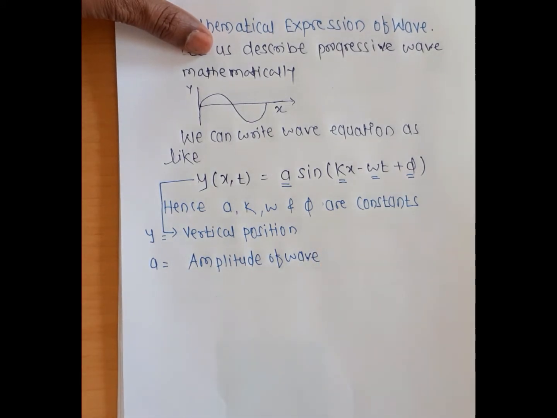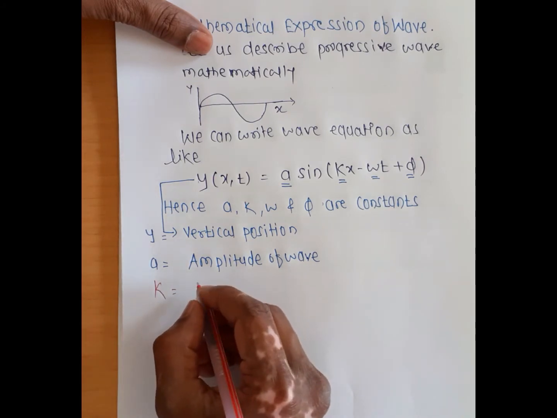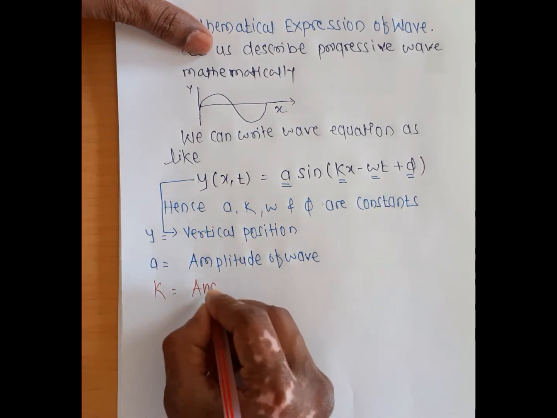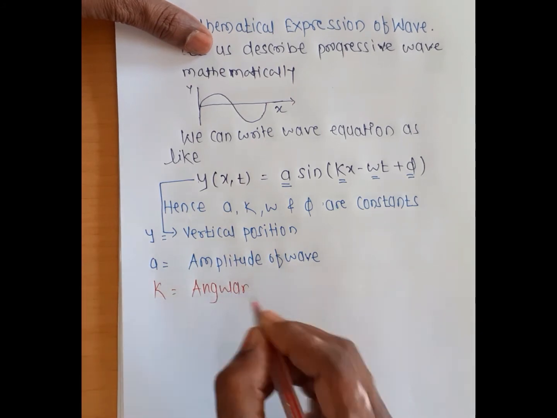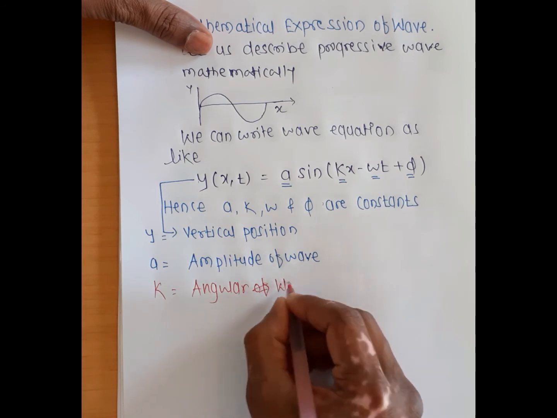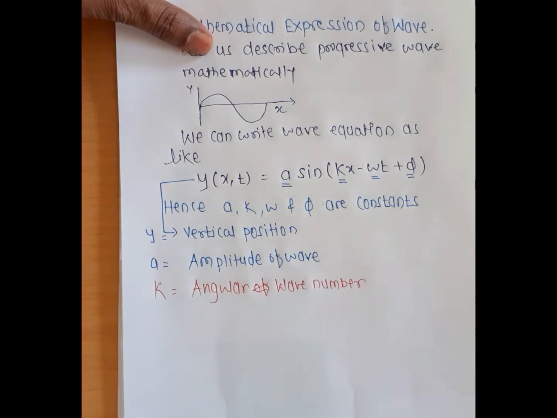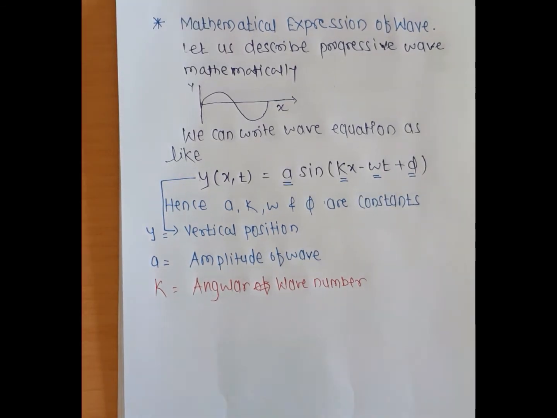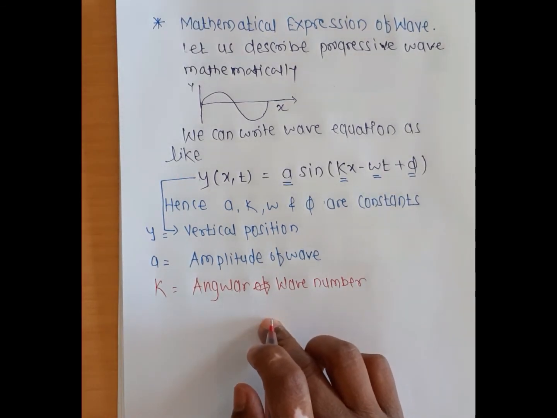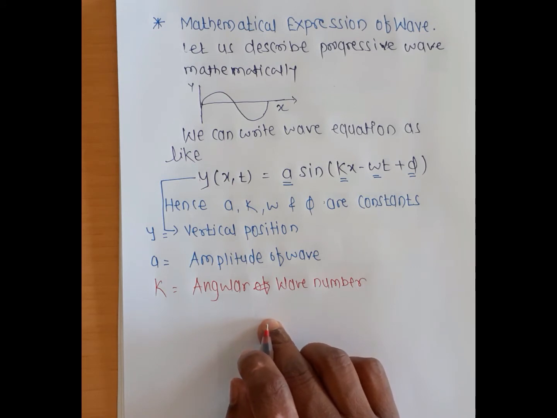Then k is related to the angular wave number, because the wave travels in the x direction, so angular wave number is important. So what does angular wave number mean? Angular wave number is also called the propagation number, or simply defined, it is related to wavelength per unit distance.